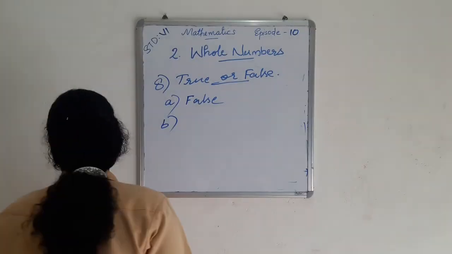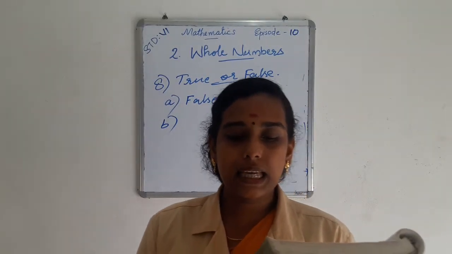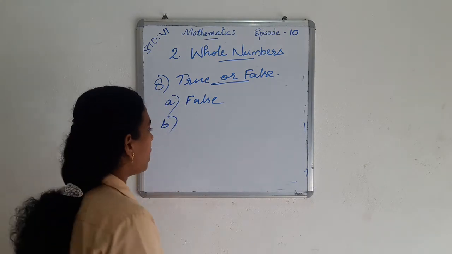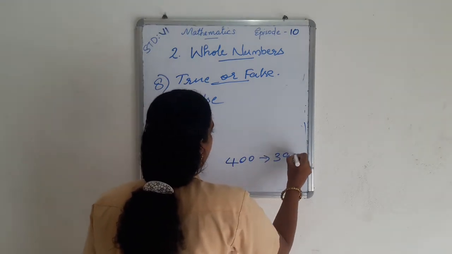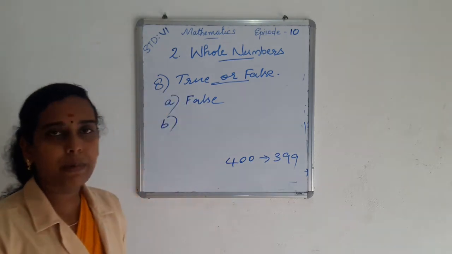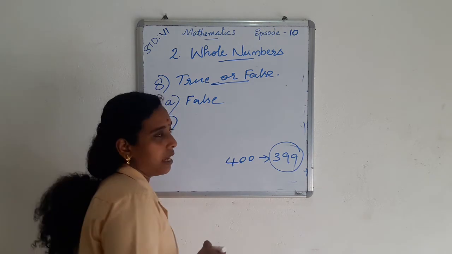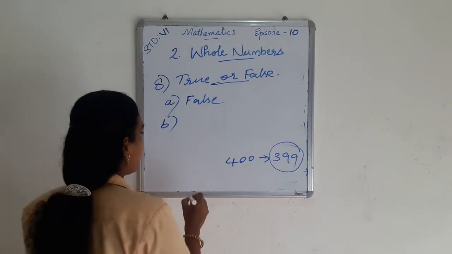Next statement B: 400 is the predecessor of 399. Predecessor means we subtract 1 from 399, then we get the predecessor of 399.